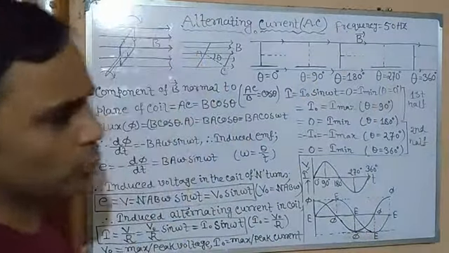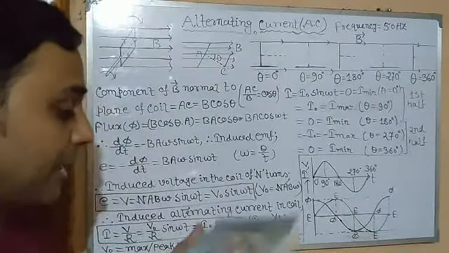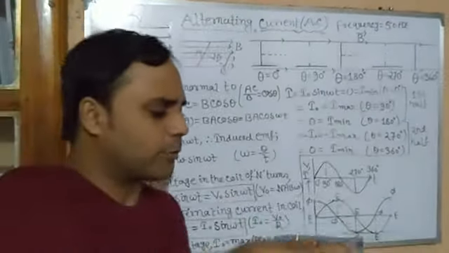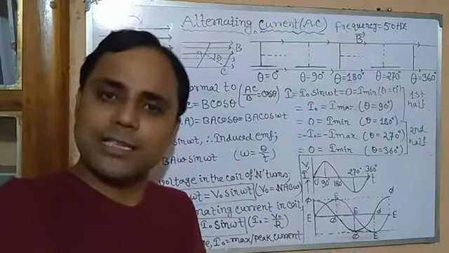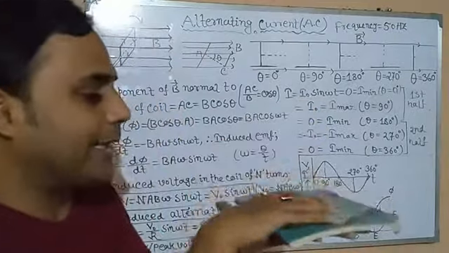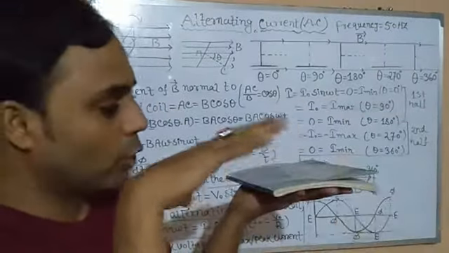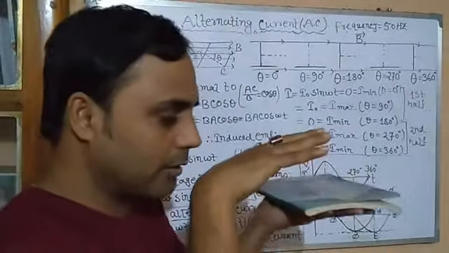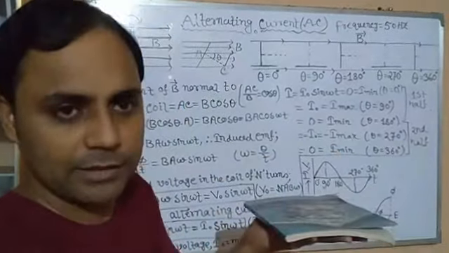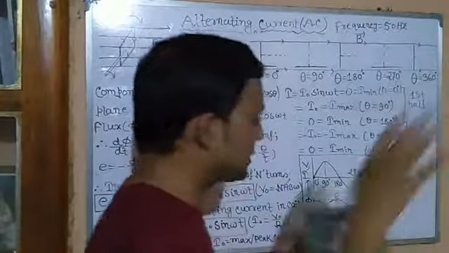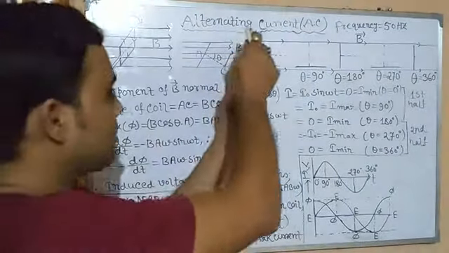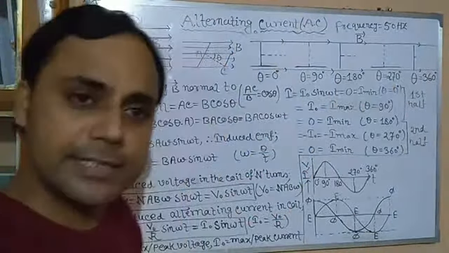So one thing we have clear in terms of the direction of the plane, in terms of the position of the coil. In which position of the coil is current maximum? When the coil is parallel to the magnetic field, isn't it? When the coil is parallel to the magnetic field, current is maximum. And when the coil is perpendicular to the magnetic field, it is minimum in terms of flux.